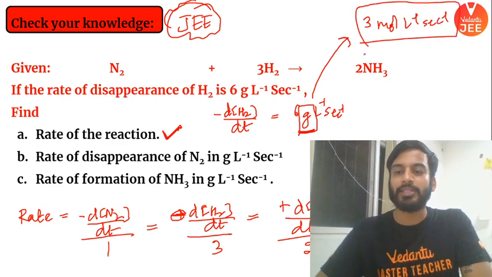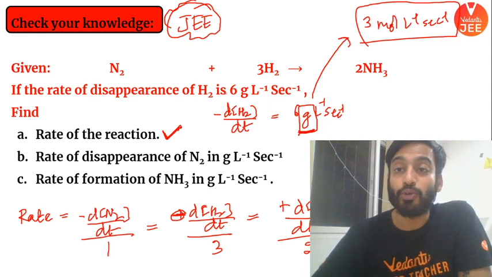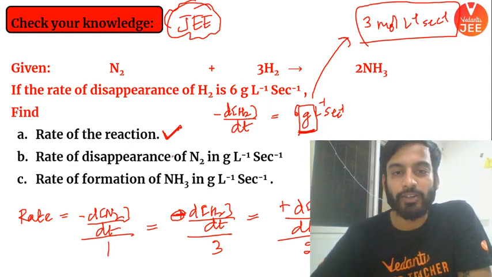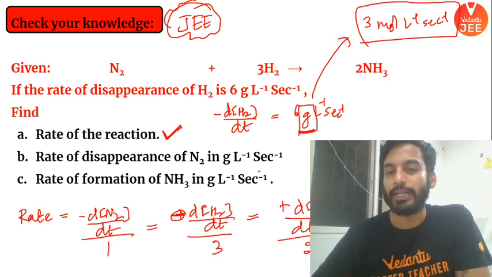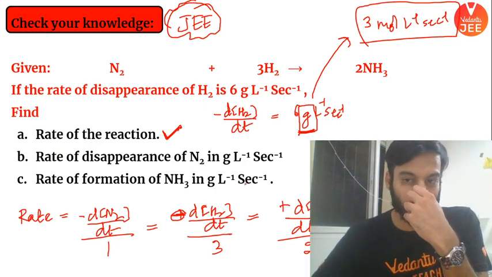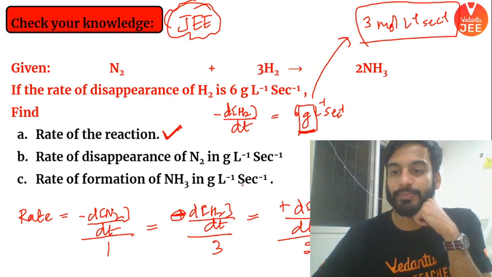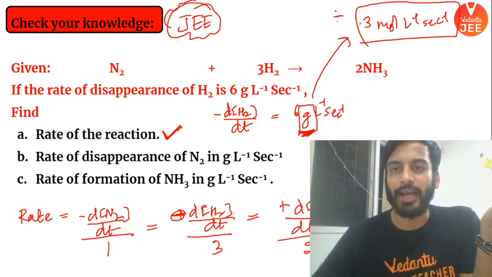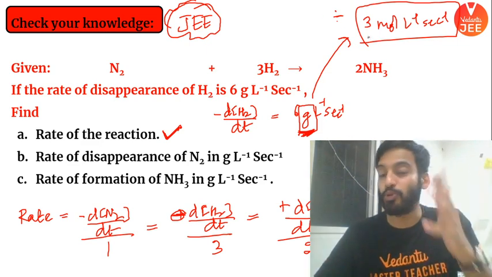अगर the examiner says give your answer in moles per liter, है ना? अच्छा, अब मुझे आंसर बताओ. What is the rate of disappearance of N2 in gram per liter per second? Please जल्दी से बताओ. What will be the answer? What I have done, I have just divided here by 2, nothing else. The question here, unit is in gram. Just for fun I asked, so you said the answer should be 3 mole per liter per second.